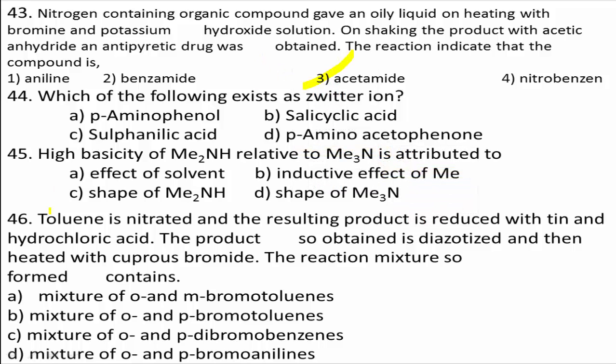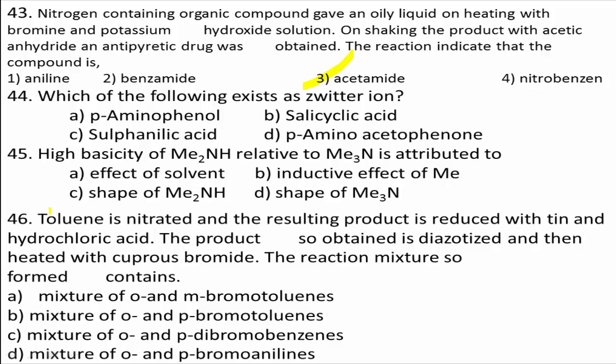Next question number 44. Which of the following exists as Zwitter ion? Option A, para-aminophenol. Option B, salicylic acid. Option C, sulfanilic acid. Option D, para-aminoacetophenol.